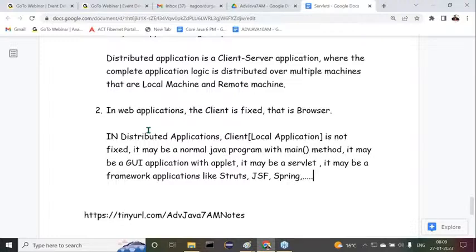It may be anything. Observe carefully what exactly the meaning of this distributed application is. Got my point or not?